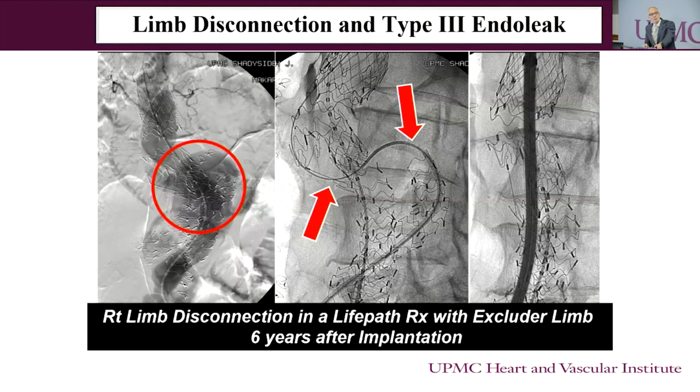A type 3 endoleak is when the limbs disconnect, and you can pick that up easily on surveillance as well, and this can be bridged essentially by another bridge graft to seal the gap between the two stents.